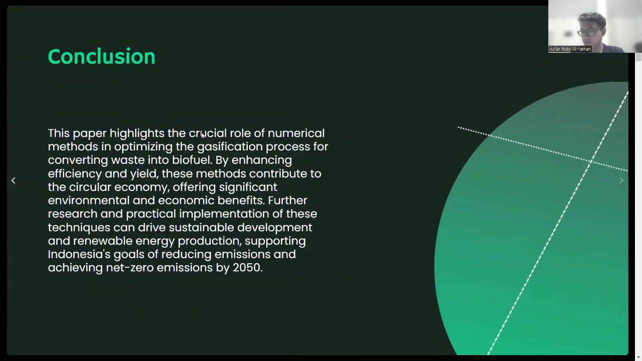Okay. And the last thing is the conclusion. So this paper highlights the crucial role of numerical methods in optimizing the gasification process for converting waste into biofuel. By improving efficiency and yield, this method can contribute to the circular economy of Indonesia by offering significant environmental and economic benefits. Further research and practical implementation of this technique can drive sustainable development and renewable energy production, and also support Indonesian goals of reducing emission and achieving net zero emission by 2050.